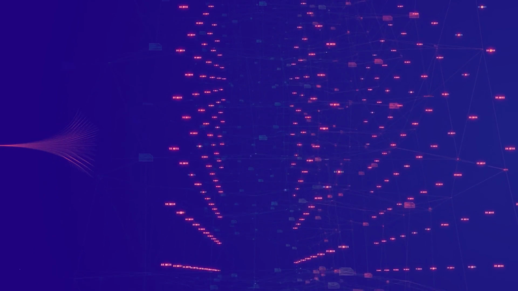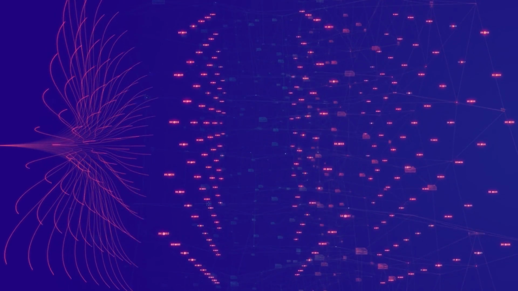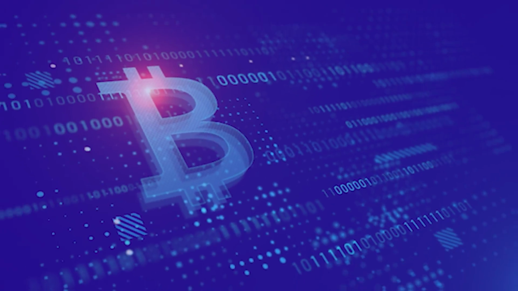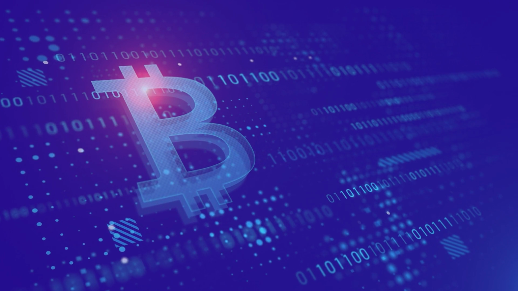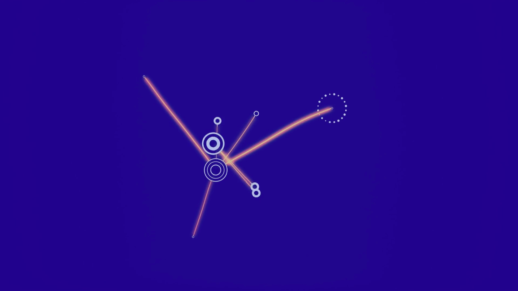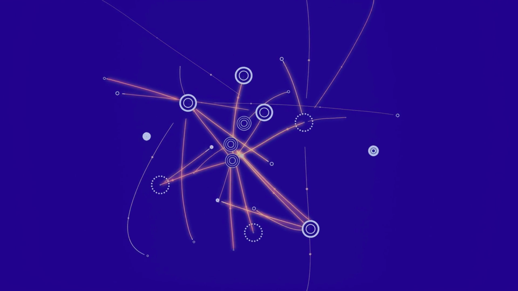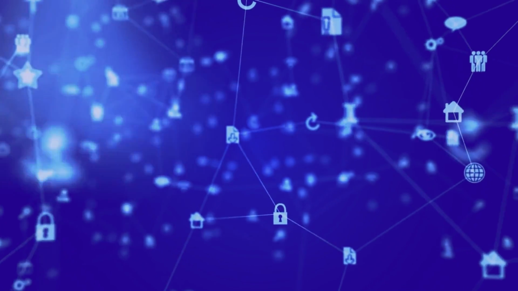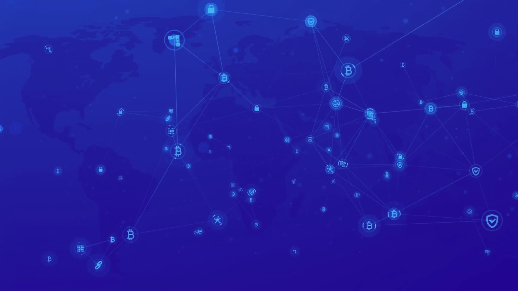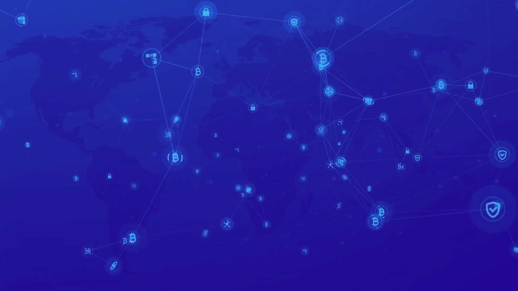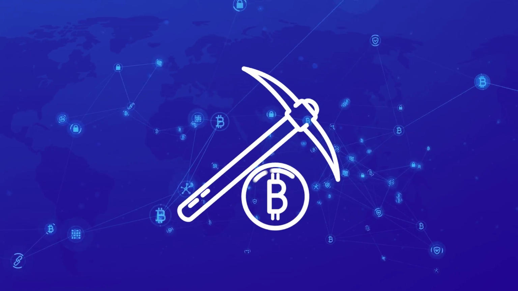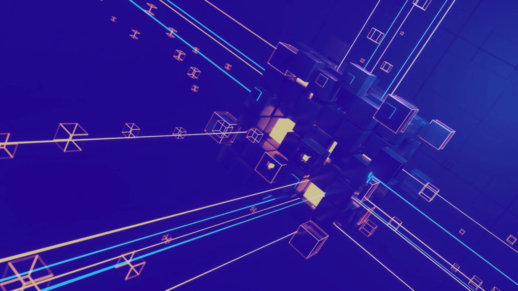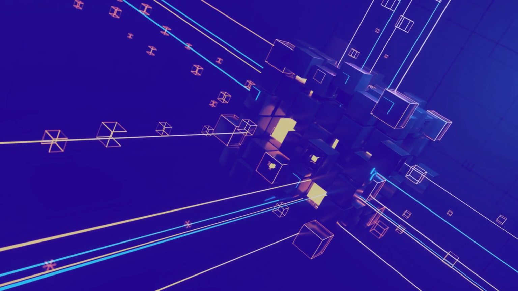There are many different types of consensus algorithms, also called consensus mechanisms. One of the earliest and most well-known consensus mechanisms is proof of work. It was first introduced in the original Bitcoin white paper in 2008. The way it works is that the nodes in the network, called miners, compete to solve a complex mathematical problem. In case you're wondering, miners are computers validating cryptocurrency transactions on a blockchain network and adding them to a distributed ledger. We have a section in our cryptocurrency course that tells you more about mining and how you can mine cryptocurrency. The first miner to solve the problem gets to add the next block to the chain and earns a reward for doing so.